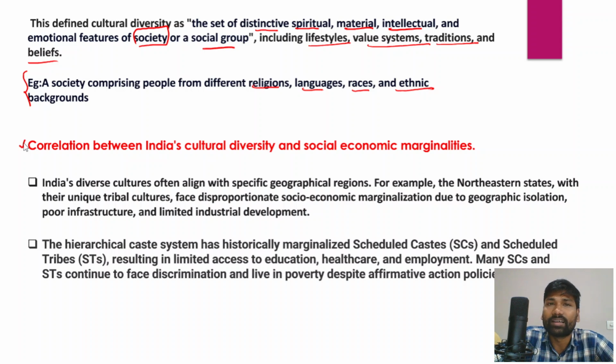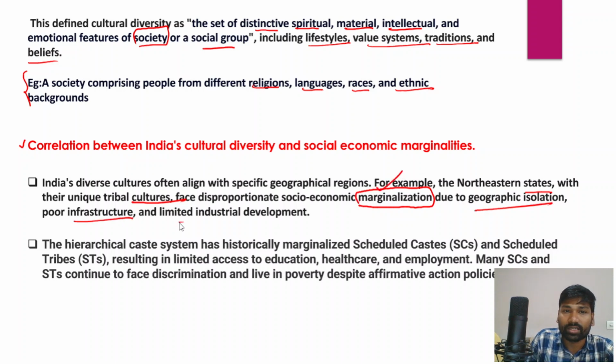India is having multiple cultures, and these multiple cultures often align with different geographical regions. For example, the northeastern states. The northeastern part of India very often doesn't have proper infrastructure or better connectivity. The northeastern part of India has a unique tribal culture, but it faces disproportionate socio-economic marginalization due to geographical isolation, poor infrastructure and even limited industrial development.